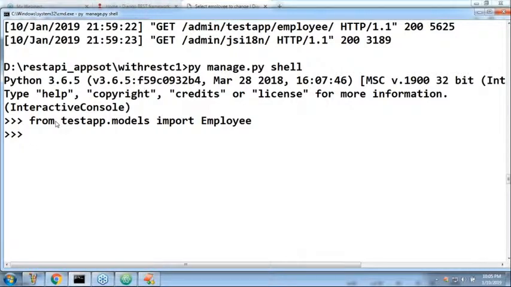Import that model, sir. Employee is ready. Next, I want the serializer also. What is the way to get the serializer? From test.serializers, because test contains the serializers file, serializers.py. From there import, sir. What is our serializer name? Can you please tell? Serializer class name. I forgot the name.